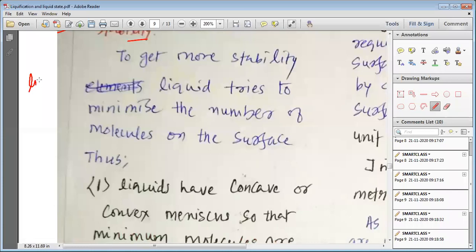Please remember this word: the liquid surface is comparatively unstable.